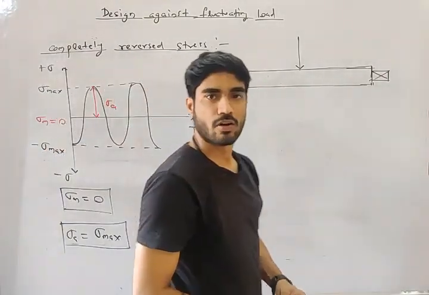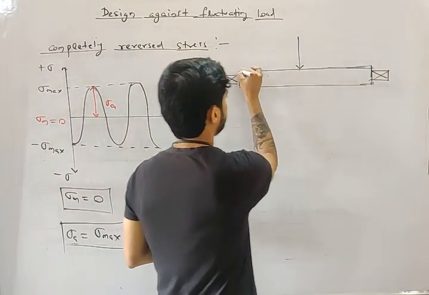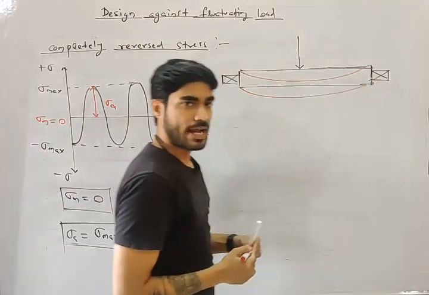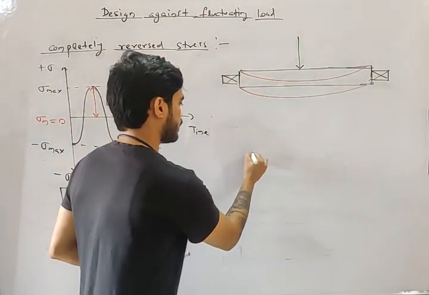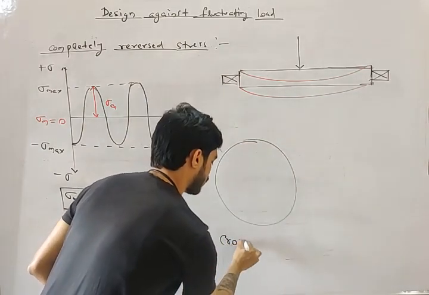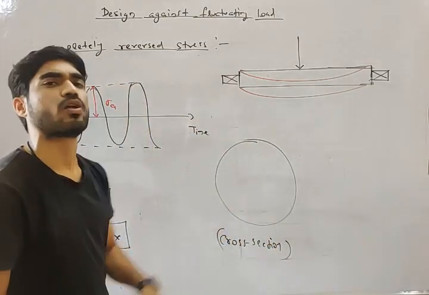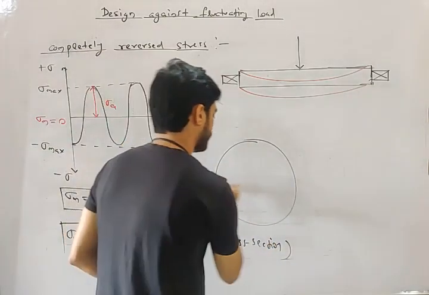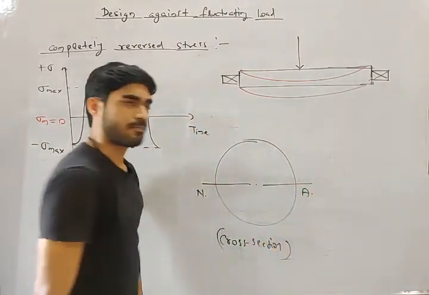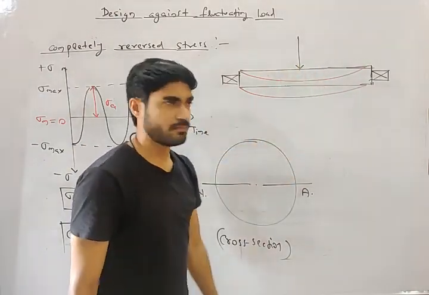So due to this load, what will happen to the axle, my friend? The axle will bend like this, right? Let's say this is the cross section of the axle, a circular cross section. This is the neutral axis. So the axle is subjected to load, and due to that load, it is bending.